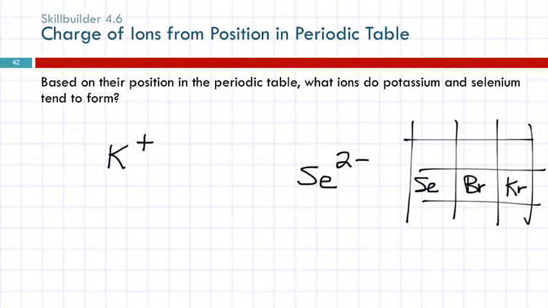The other way: look at what group number selenium is in. It's in group 6A, or 16. Both of these have the 6, though. How many electrons does it need to get 8 valence electrons? It needs 2. So if it gains 2 negatively charged electrons, it'll have a charge of -2.